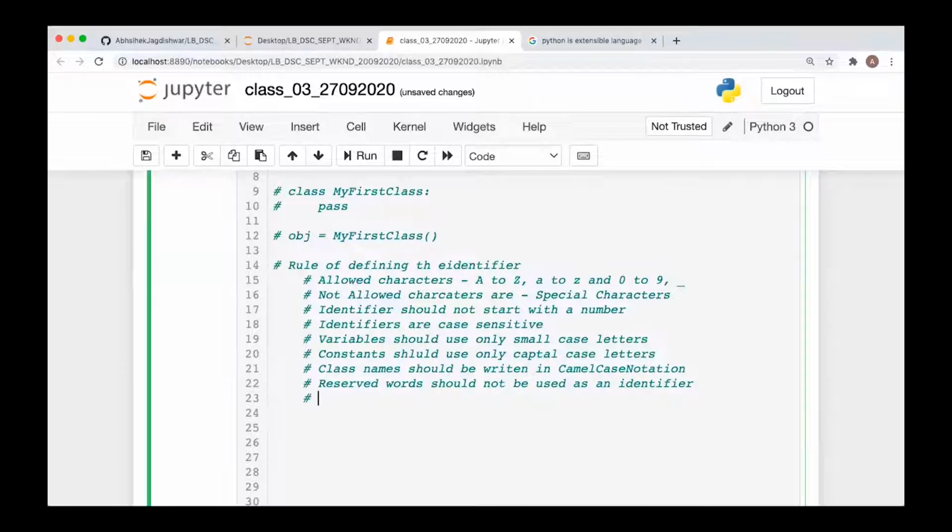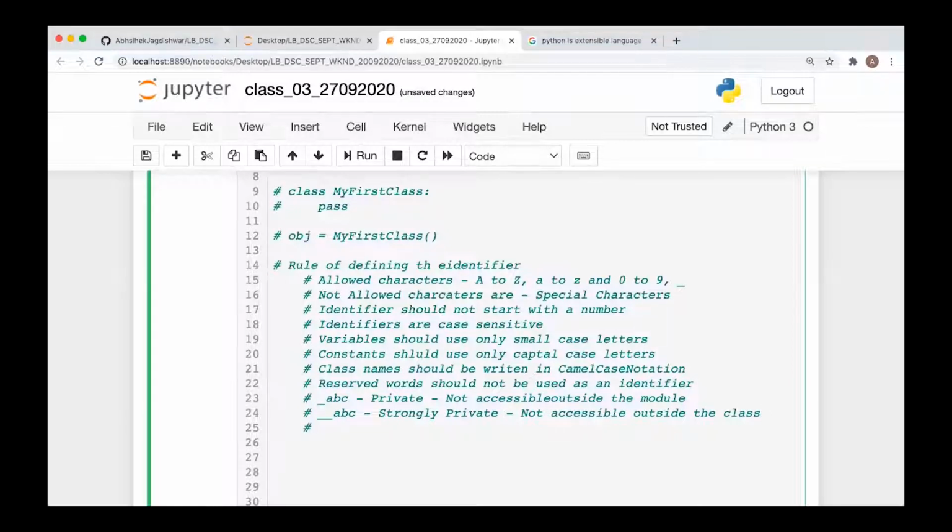Okay, now, yeah, so identifiers which start with a single underscore are private identifiers, not accessible outside the module. Okay, identifiers starting with a double underscore are strongly private identifiers and not accessible outside the class.